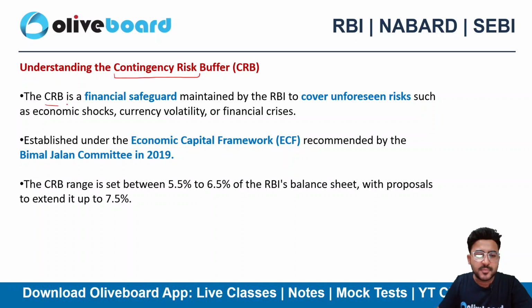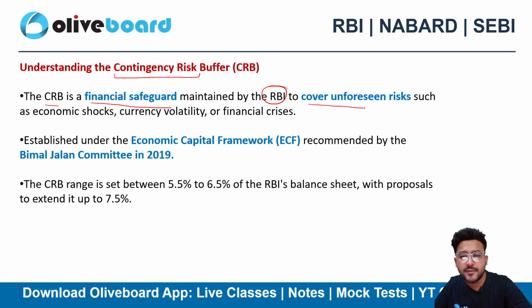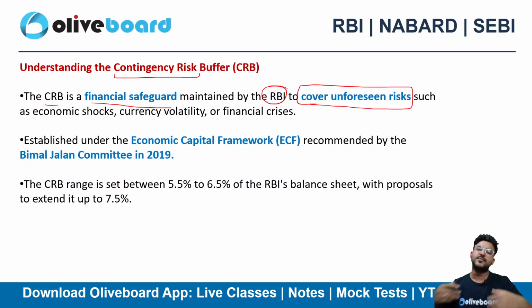So CRB is nothing but a financial safeguard maintained by the central bank, Reserve Bank of India, to cover unforeseen risk. जो risk मुझे नहीं पता, that can come up in the near future, unforeseen risk. It can be related to economic shocks or currency volatility or even financial crisis. So that's why RBI is creating contingency risk buffer every year from the revenue it is earning, right?